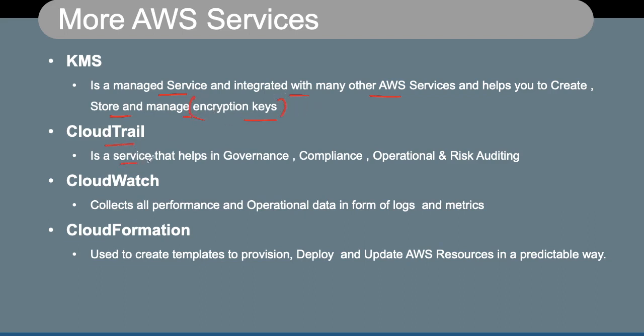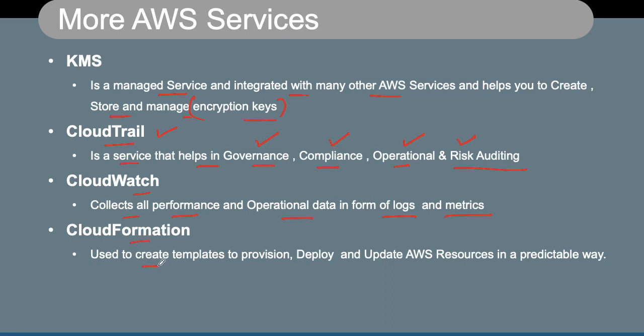CloudTrail is a service that helps in governance, compliance, operational and risk auditing. So whenever we want to have some auditing related to governance, compliance, operational and risk auditing, then we can go with CloudTrail. CloudWatch collects all the performance and operational data in form of logs and metrics.